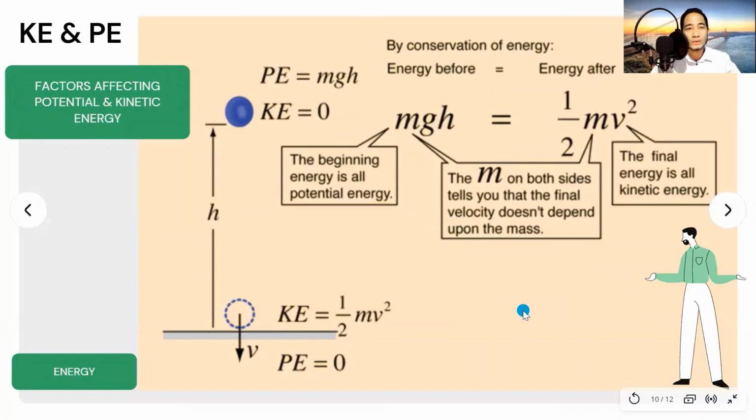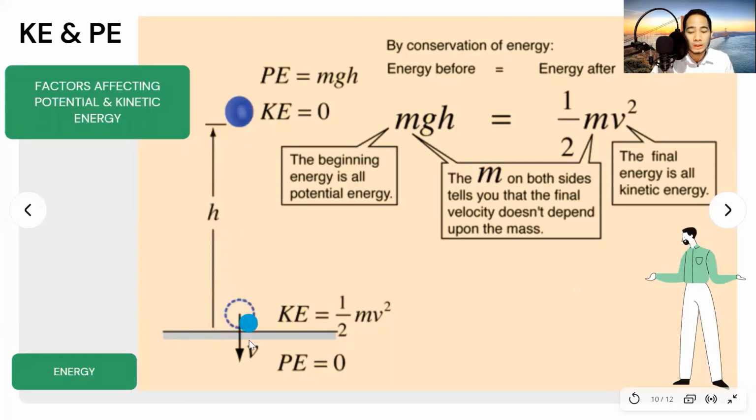And also, we can transform one form of energy into another form, from kinetic to potential, from potential to kinetic energy. Now that we know the factors affecting them, here we have the conservation of energy: the energy before and the energy after. Let's say here we have the ball in position. It is said to be gravitational potential energy because we have the height of an object.